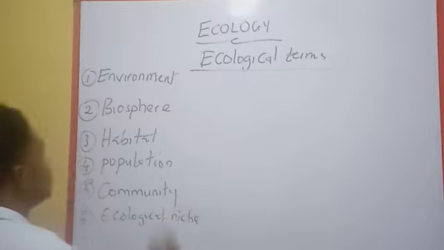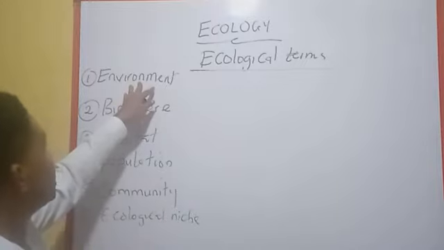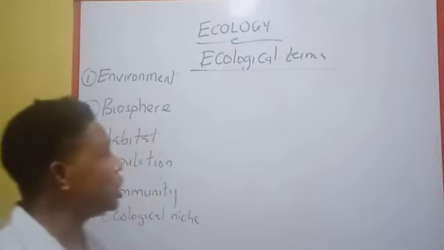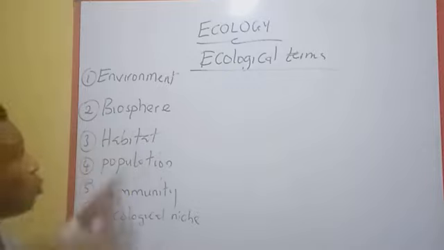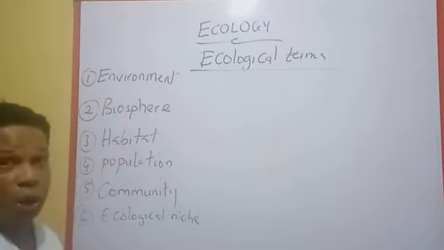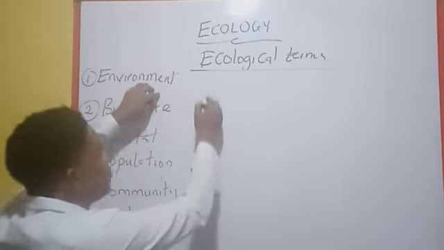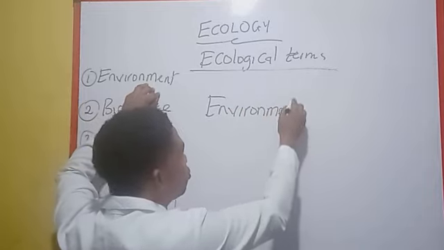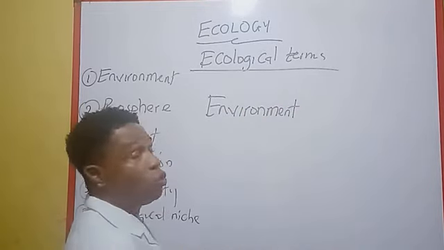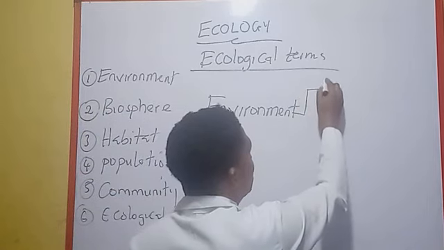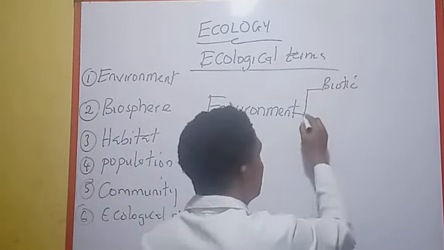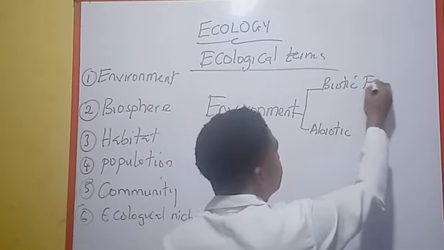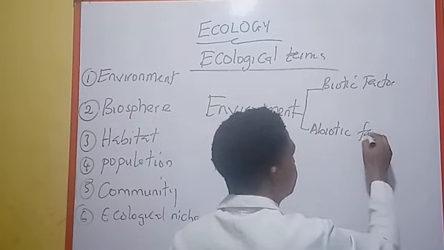Okay, now let's begin with the first one, environment. Now, the environment consists of the total surrounding where the organism dwells. And the environment contains two major factors: the biotic factor and the abiotic factors.